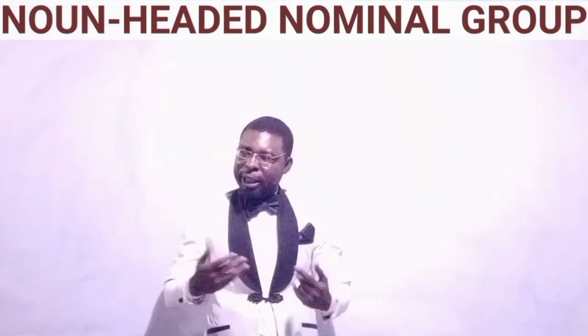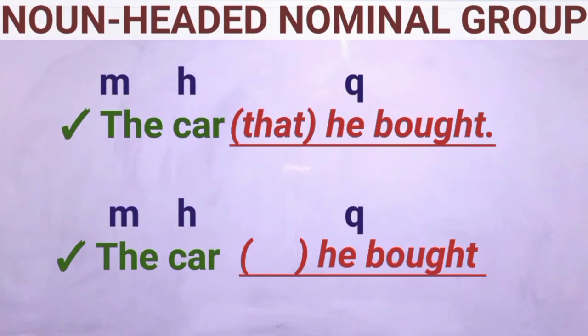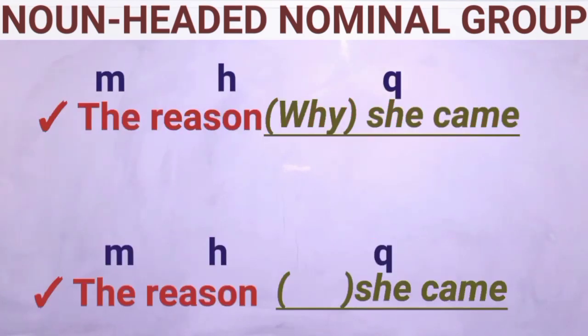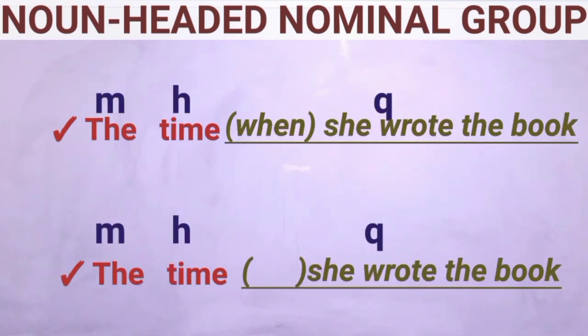Take for instance, in these expressions, the car that he bought becomes the car he bought. The reason why she came becomes the reason she came. The time when she wrote the book becomes the time she wrote the book.